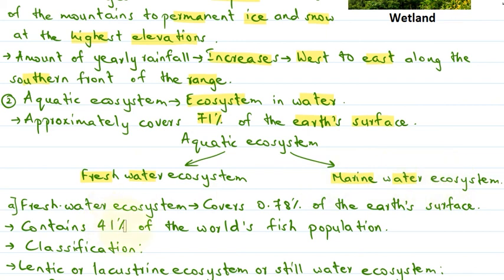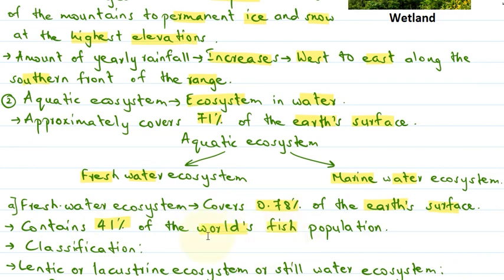What are the characteristics of the freshwater ecosystem we covered? The freshwater ecosystem covers only 0.78% of the earth's surface, and this ecosystem contains 41% of the world's fish population.